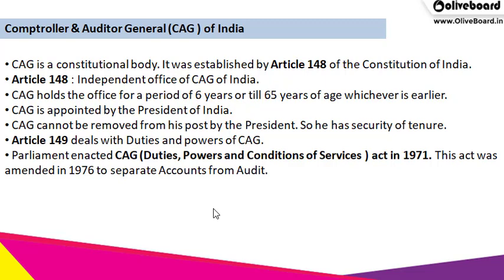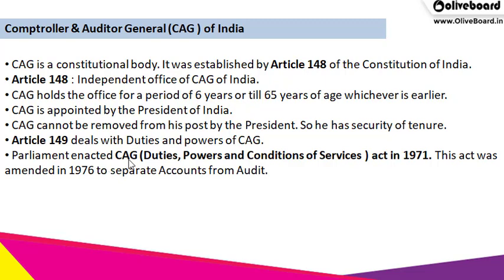Then we have Article 149. For CAG we have Articles 148 till 151. We will discuss all these 4 important articles, and these articles can come as questions because sometimes a question comes from these important articles about the constitutional bodies. Article 149 talks about the duties and powers of CAG.